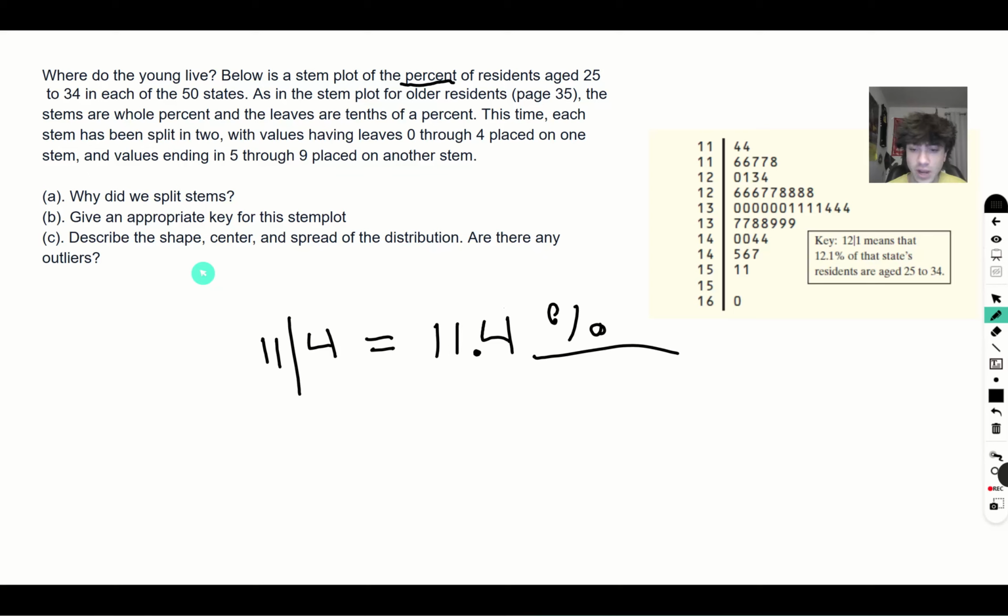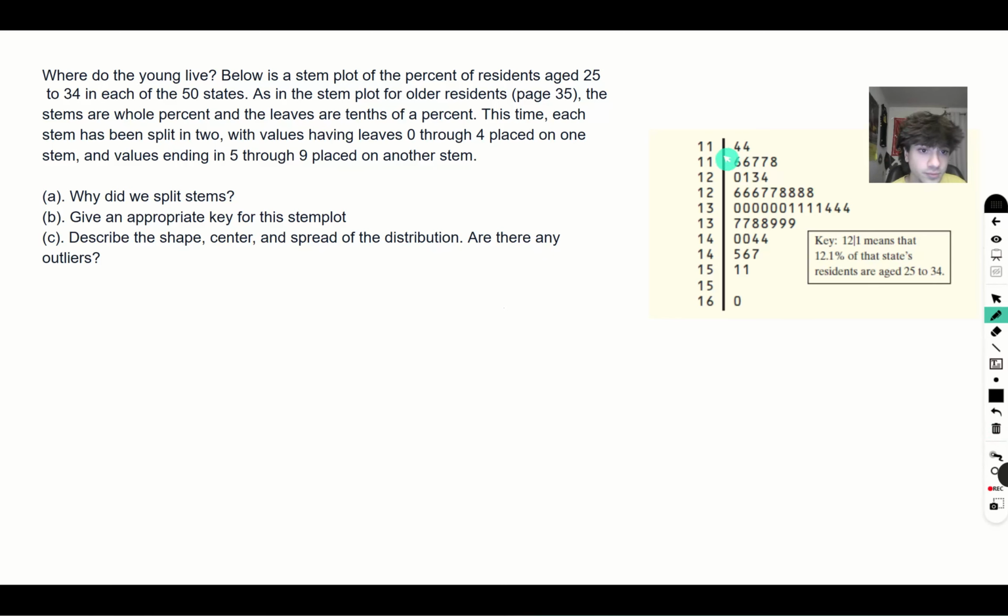Describe the shape, center and spread of the distribution. All right, so if we take a look here, it looks like there are more numbers to the right side, just slightly more, as we can see. Or let's say, okay, let's call this, if we say 11, 12, 13, 14, 15, 16.